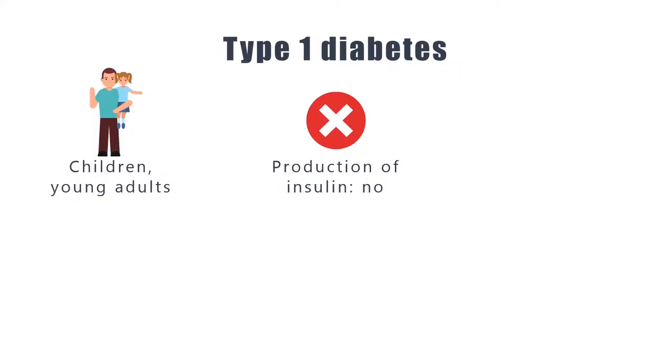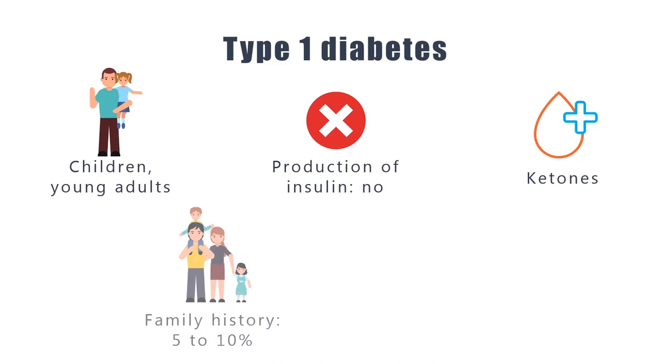The breakdown of fats leads to the production of ketones, acidic substances that could lead to the development of diabetic ketoacidosis. This serious complication is often present when diagnosing type 1 diabetes. Diabetic ketoacidosis is treated by insulin injection. There is a family history of type 1 diabetes in 5 to 10% of cases.